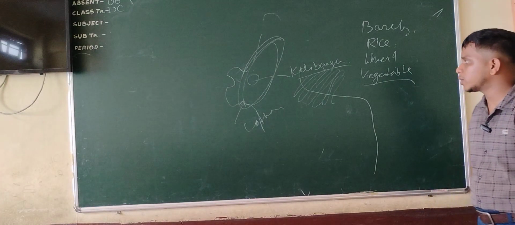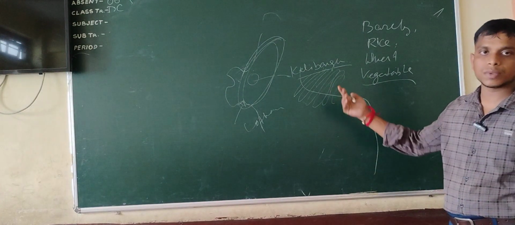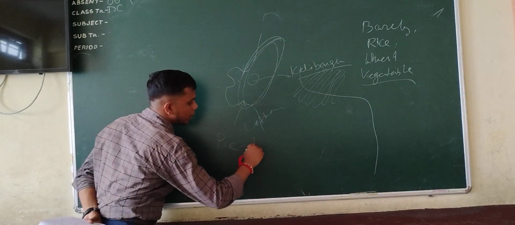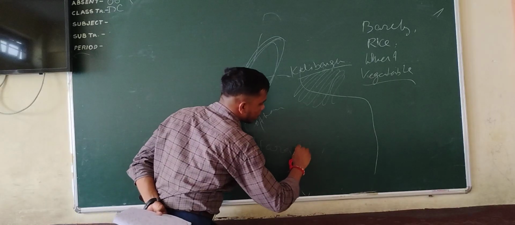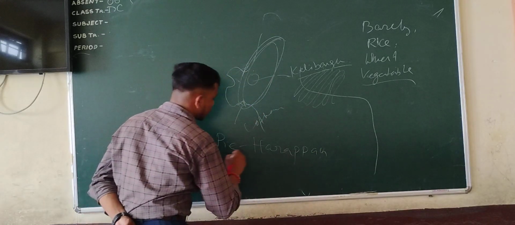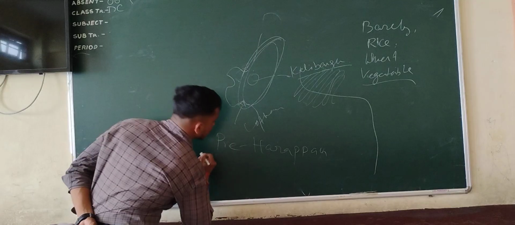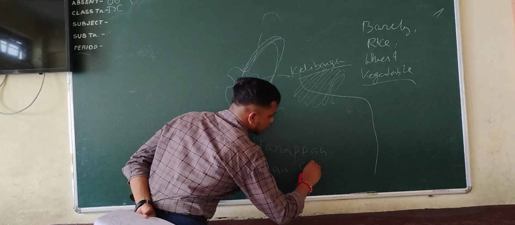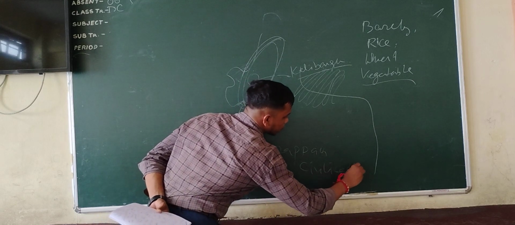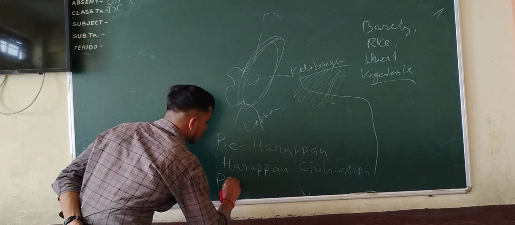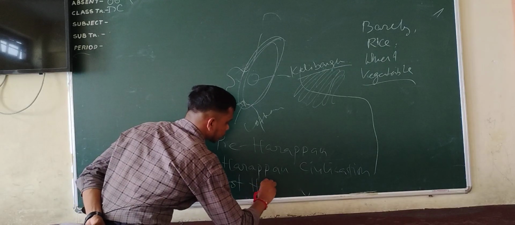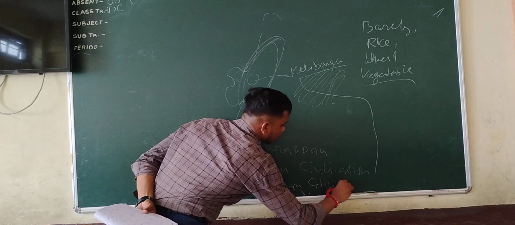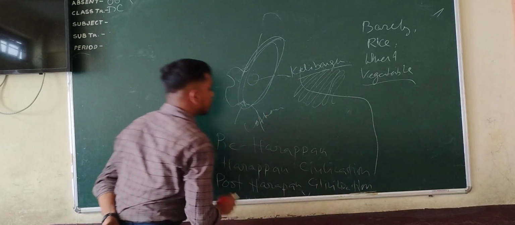And I would like to say that there are three phases in the Harappan civilization: pre-Harappan civilization, Harappan civilization, and post-Harappan civilization. What is pre-Harappan civilization?